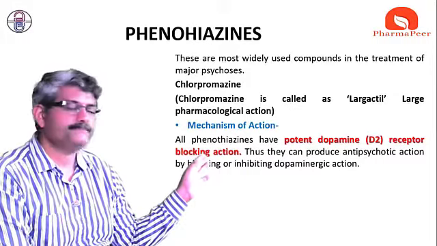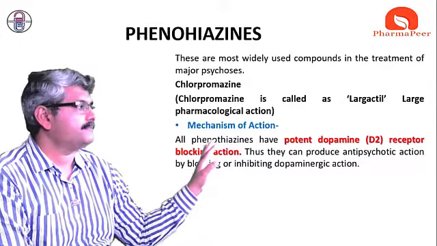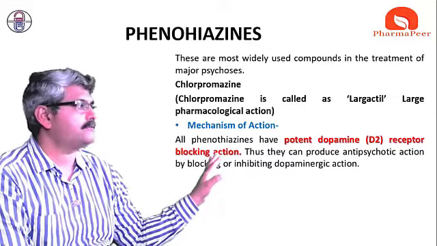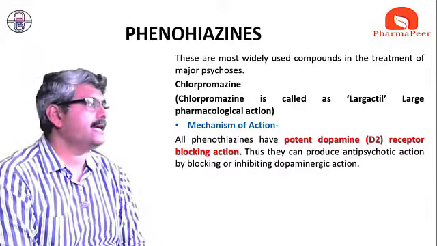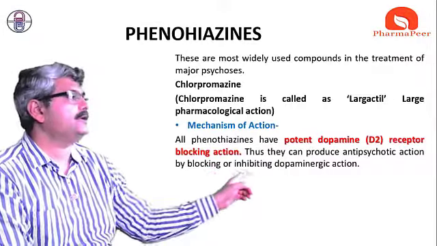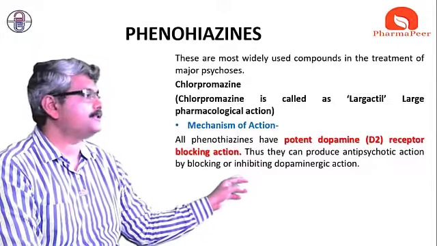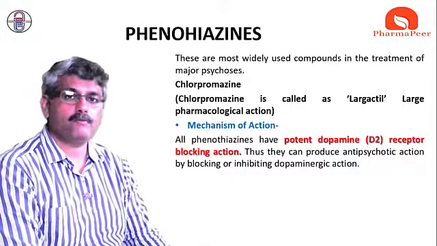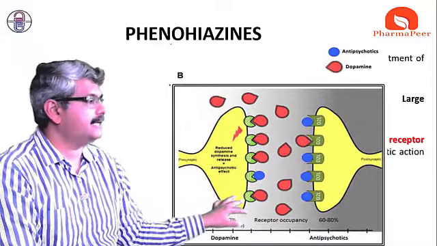In the same manner, phenothiazines block the D2 receptor, and because of that, it acts as an antipsychotic. It inhibits dopaminergic action. It inhibits dopaminergic action. This is one of the very important actions. In this diagram, we will see it very clearly.